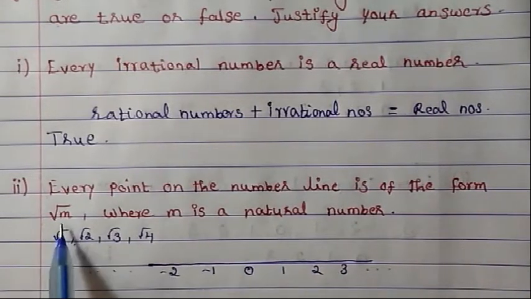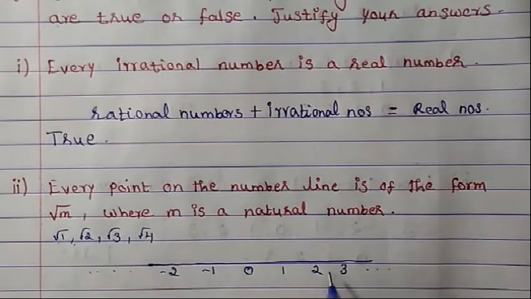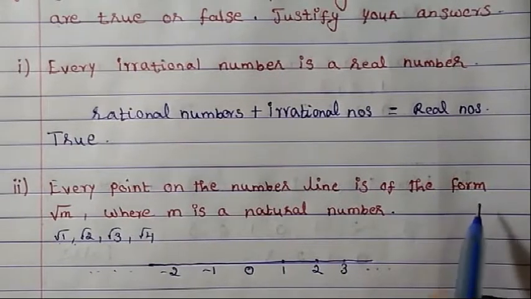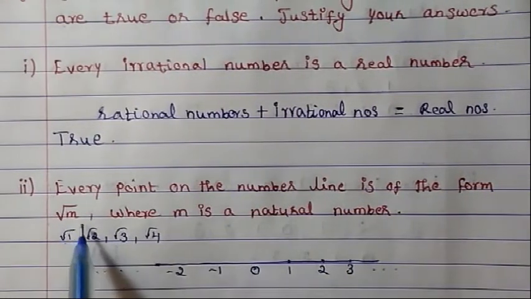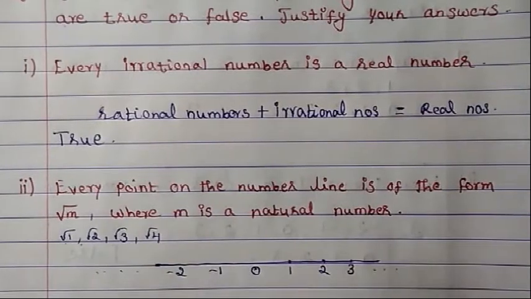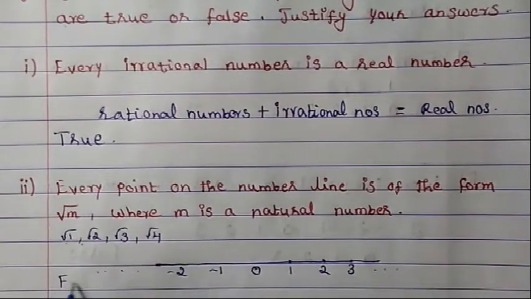Minus 2 is not in the form of under root. So every point does not necessarily have to be in the form √m, where m is a natural number. Therefore, the statement is false.